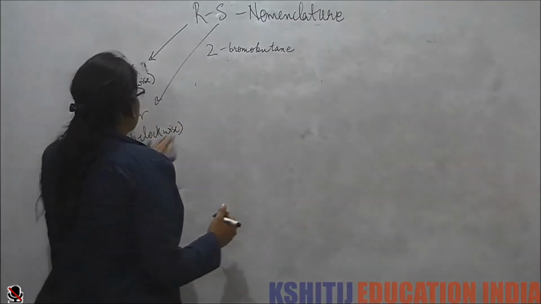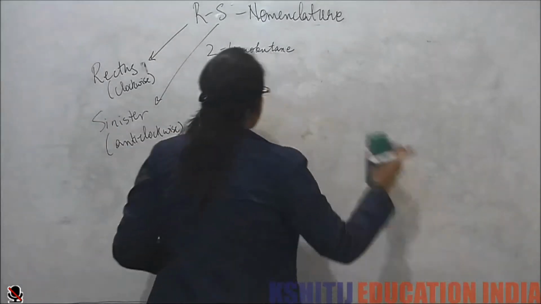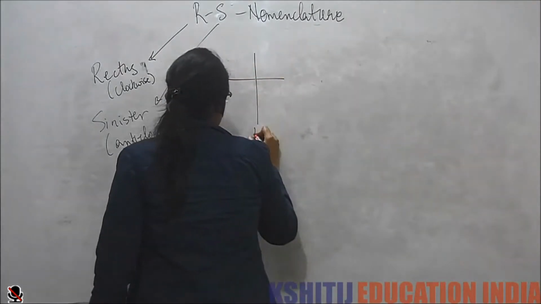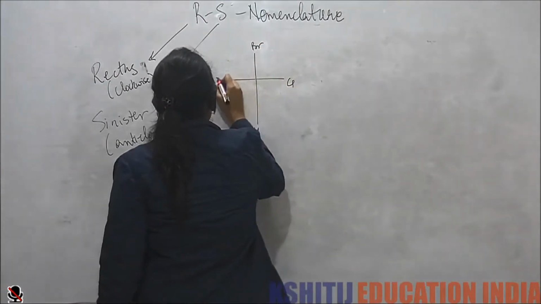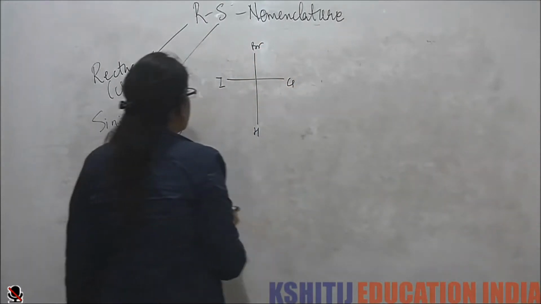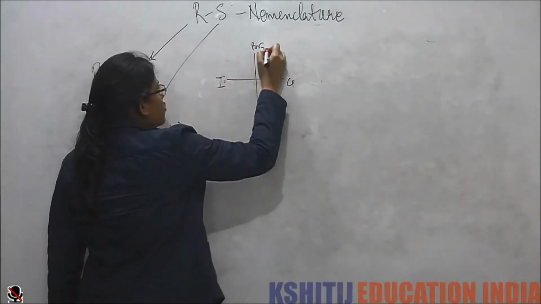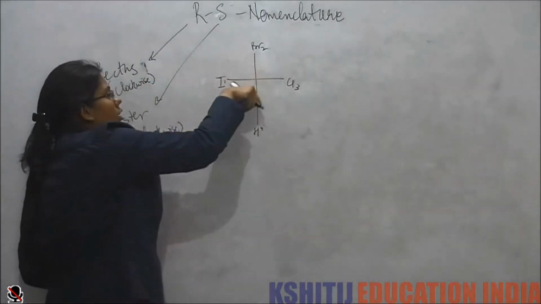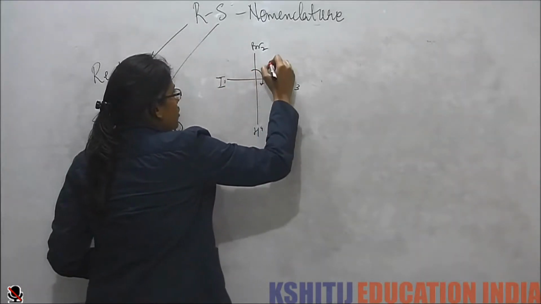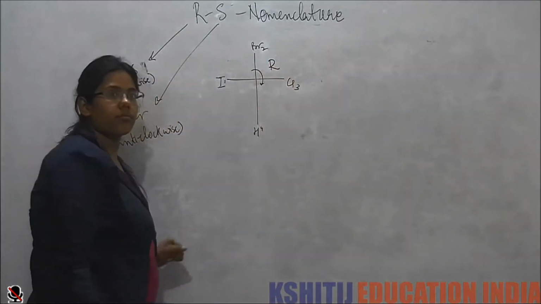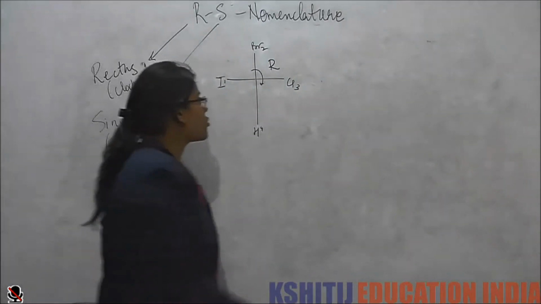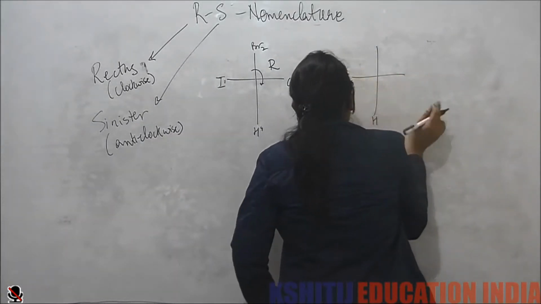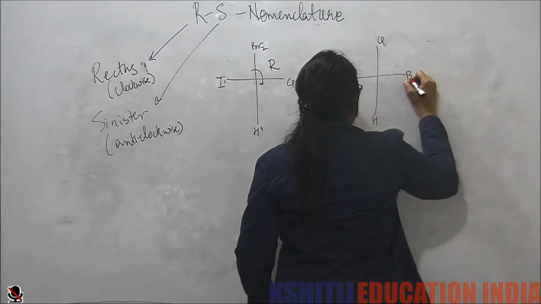Now let's take some more examples. Now my priority is 1, 2, 3. So how is it moving? It is moving in the clockwise direction. So it is R configuration. Now if I draw an S configuration of this molecule, how do I draw it? H. Now suppose I keep this here, I just do one exchange. So I have fluorine here, bromine here.